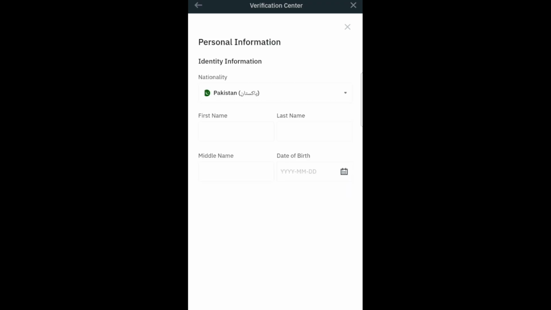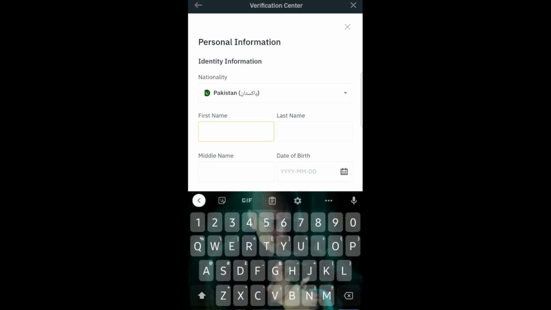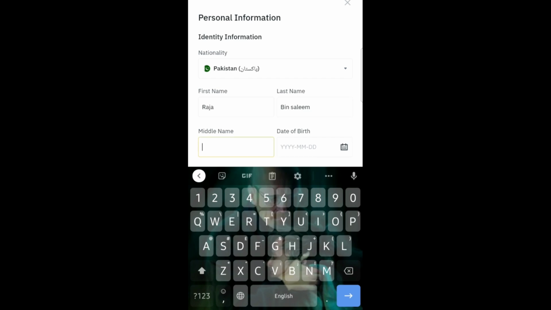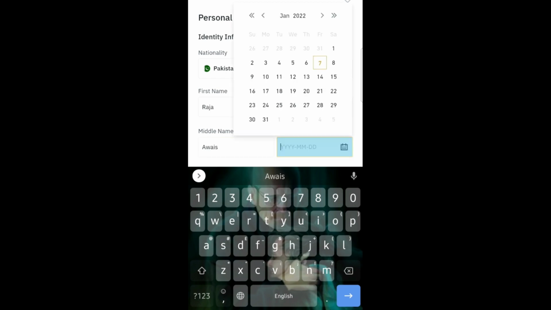Now set your nationality first. Type your first name, your last name, and your middle name that is there on your national ID card. And don't forget to set your date of birth.